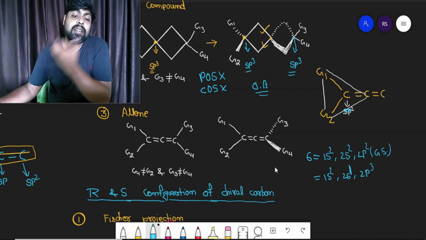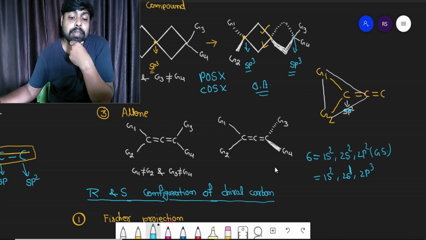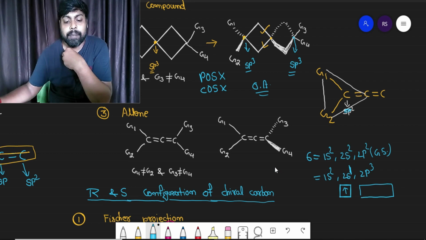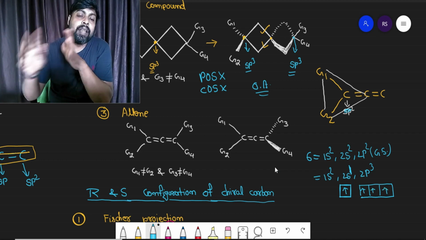When you are saying the carbon is sp2 hybridized, the 2s orbital contains one electron, and in the 2p subshell there are 3 orbitals, each getting one electron.